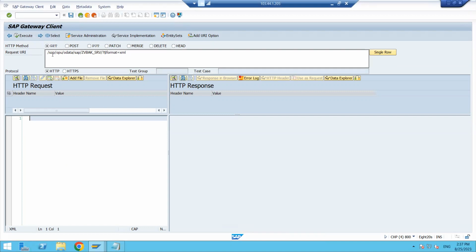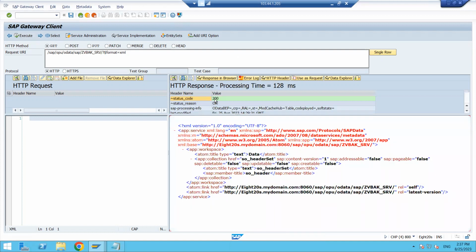So what is coming here? /sap/opu/odata/sap/ZVBAK_SRV. This is the service name, ZVBAK_SRV. Now click on the execute button. Now it is showing something like this. Status code 200, coming in green color, means this is a success. If it is coming in red color, then it is a failure. It is showing something like this. This is the XML format.